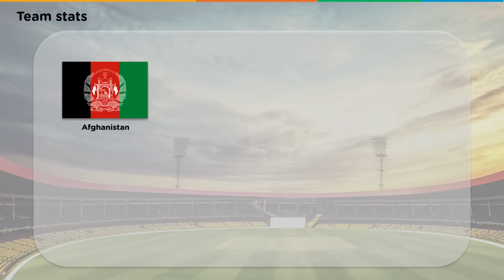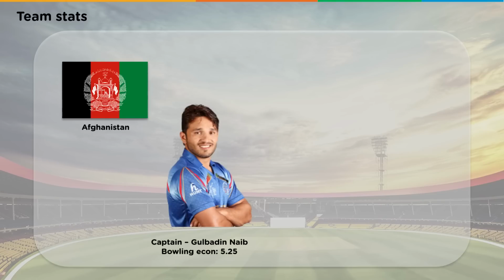Moving on to our next team, which is Afghanistan, a team which has been playing some good cricket. They are being led by Gulbuddin Naib, who is an all-rounder and has a bowling economy of 5.25.